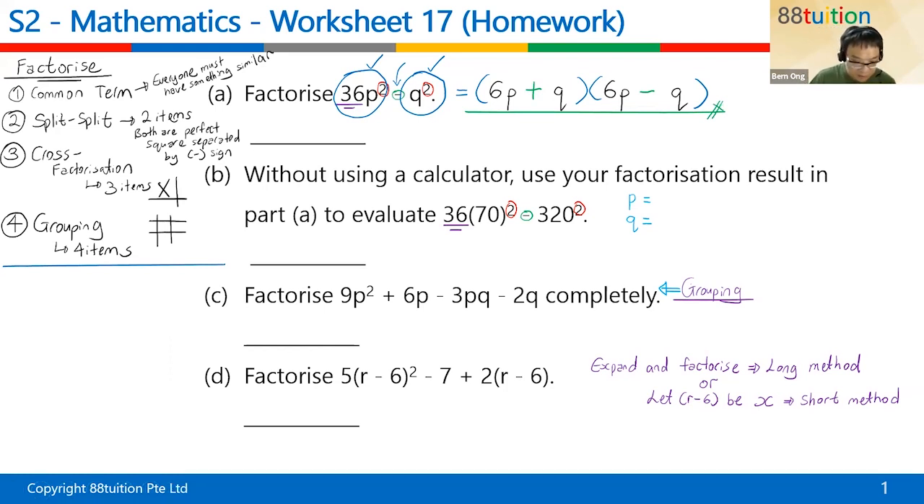So factorization, if it's 2 items, high chances is split. Factorization, if there are 3 items, high chances is cross factorization. 4 items is by grouping. All right, so down here, can you see that? 4 items: 1 item, 2 item, 3 item, 4 item. Can you see that? Okay, let's go and do B first.